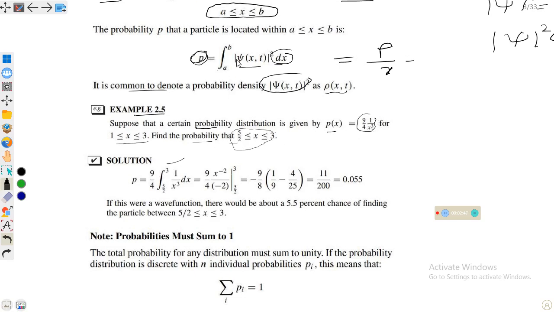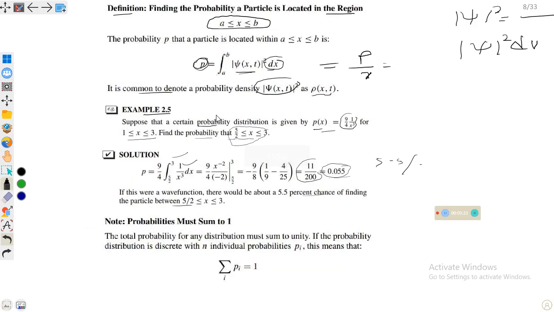Putting 9 over 4 times 1 over x cube into the expression, dx with the given limits, if we integrate this equation it will give 11 over 200, which is 0.055. If this were a wave function, there would be a 5.5% chance of finding the particle in this region.